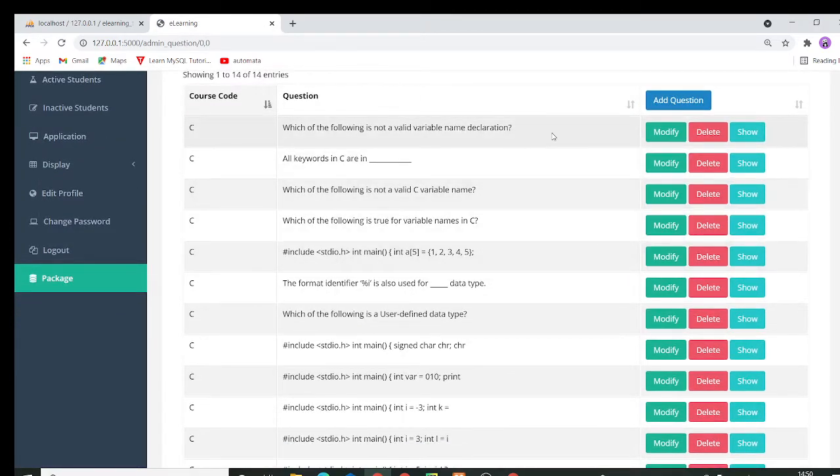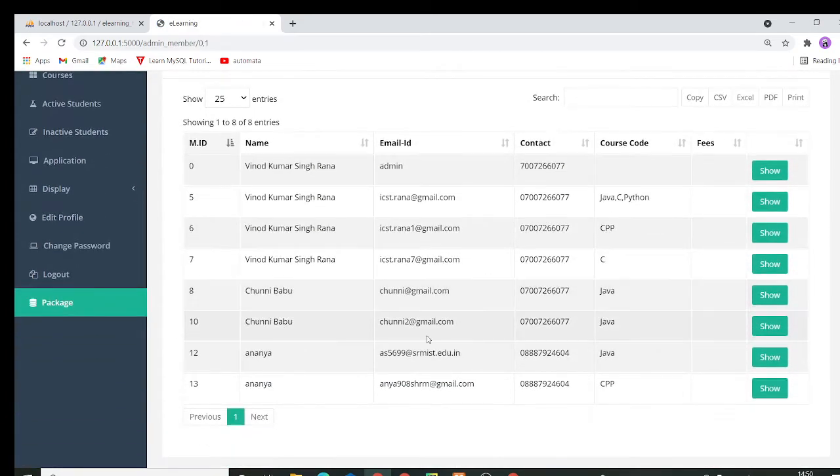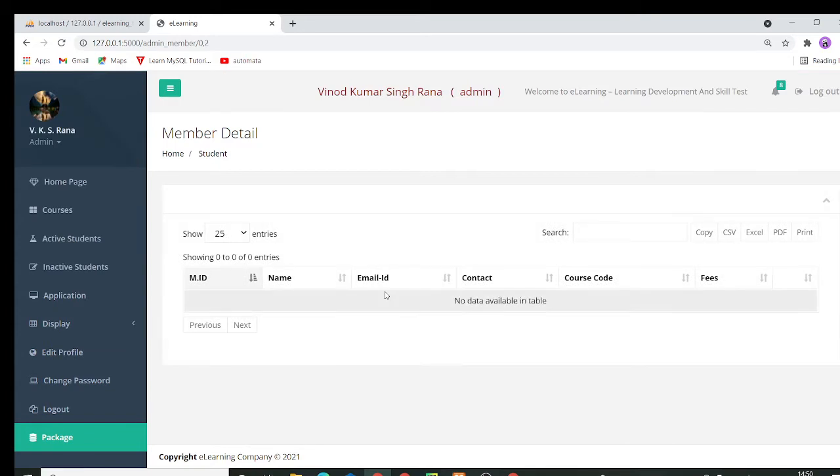A particular course consists of a list of all the questions, wherein the admin can add a question, modify a question and delete a question. These questions are for the skill test. Active students consists of a list of students whose application has been approved by the admin. Inactive students will consist of a list of students whom the admin can inactivate in case of any discrepancies.